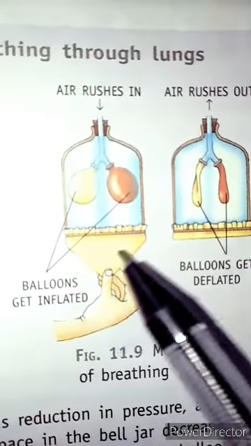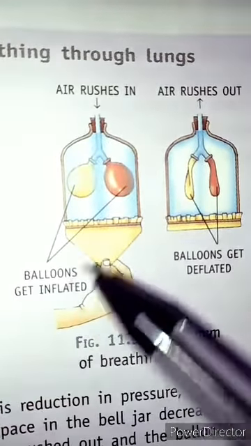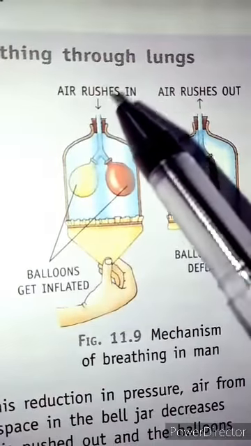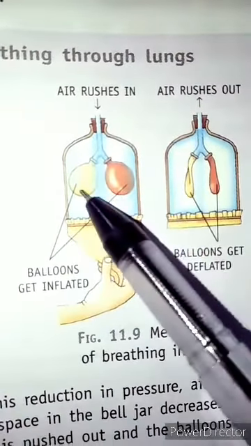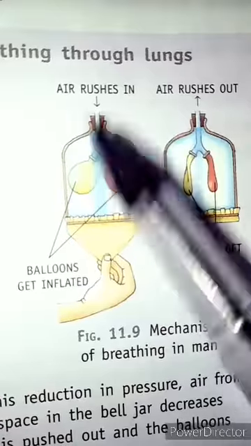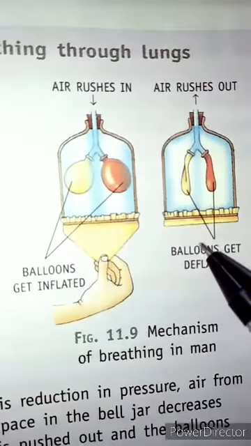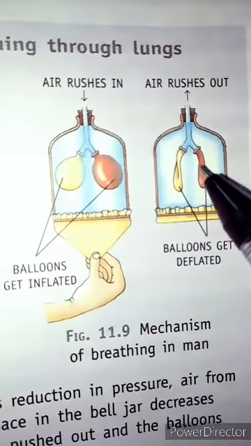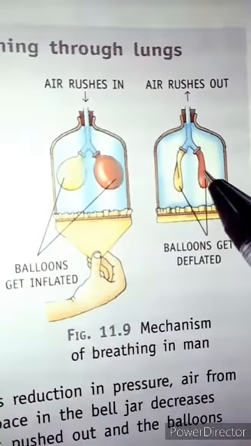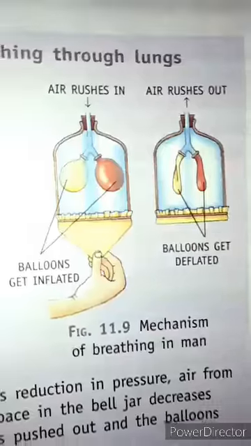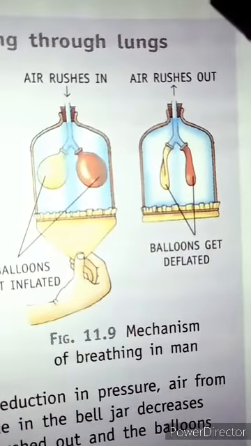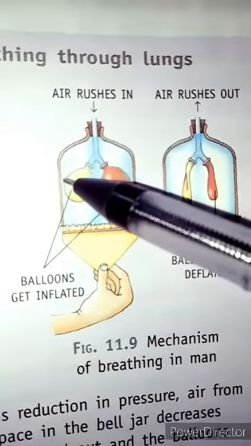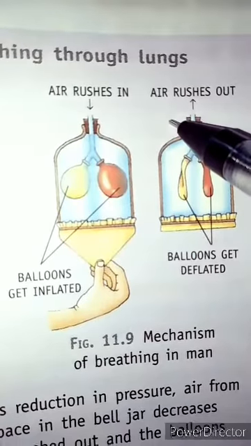When your diaphragm stretches out, the air comes into the lungs and they get filled with oxygen. And when the diaphragm shrinks, the carbon dioxide rushes out. That means here inhalation is occurring and here exhalation.